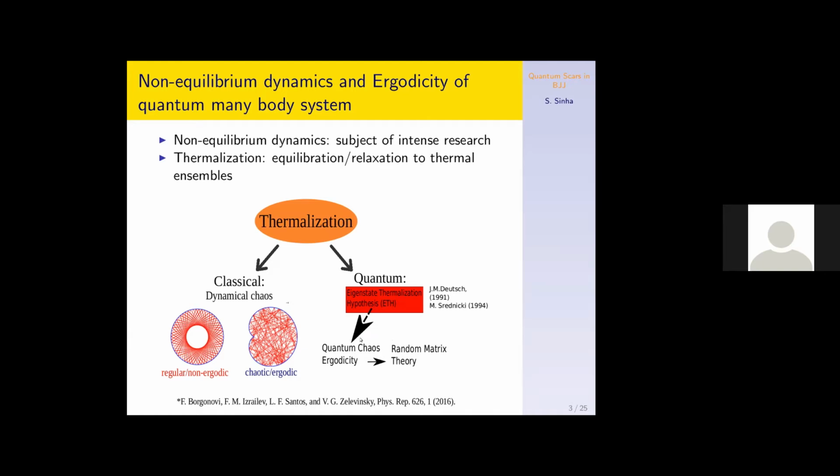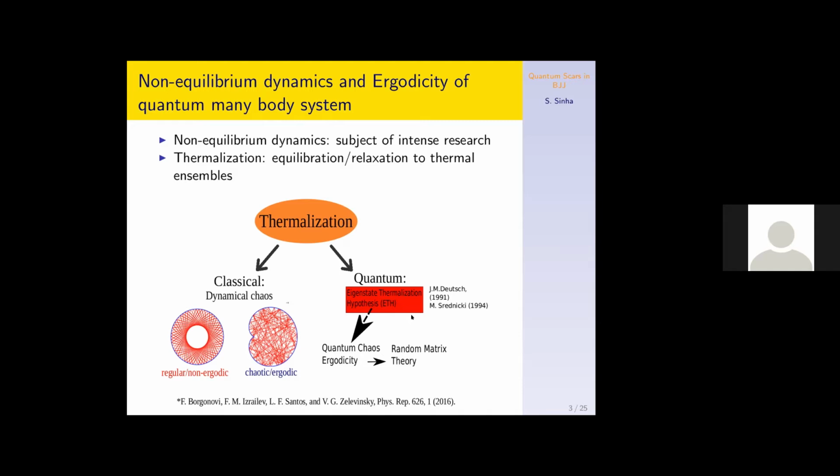Also, signatures of chaos in a quantum system can be understood from random matrix theory. So random matrix theory plays a very important role in understanding the ergodic behavior of quantum systems.